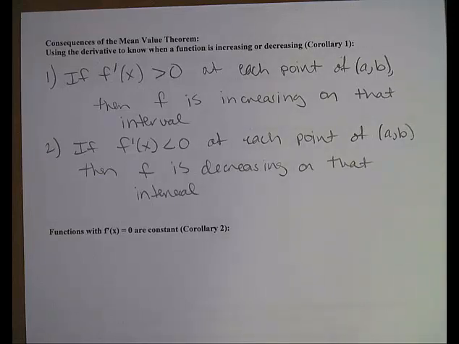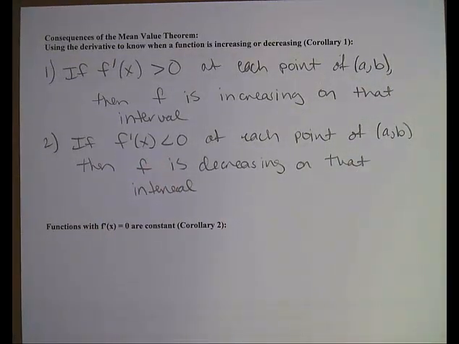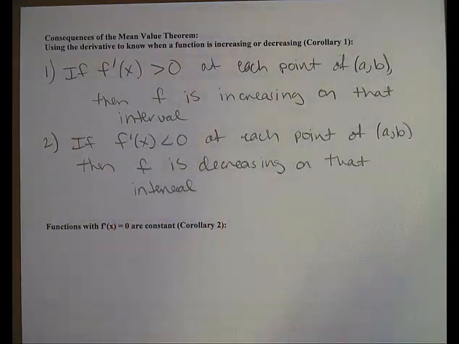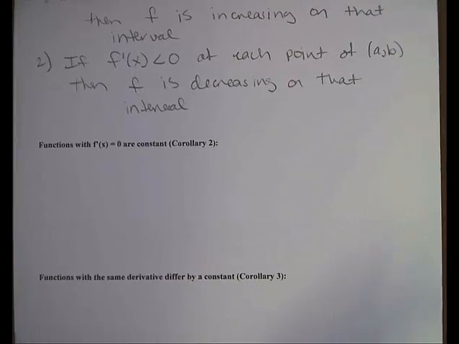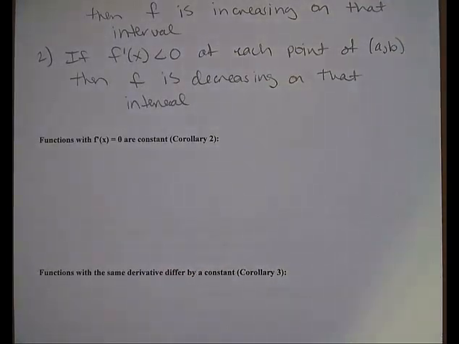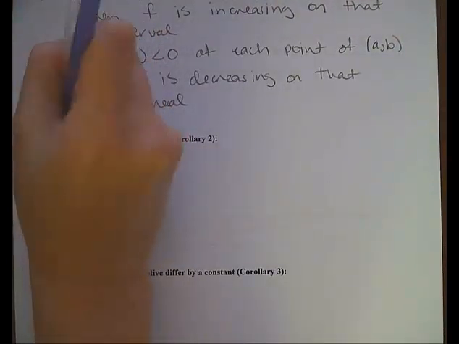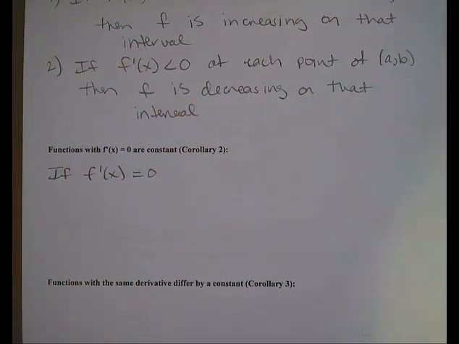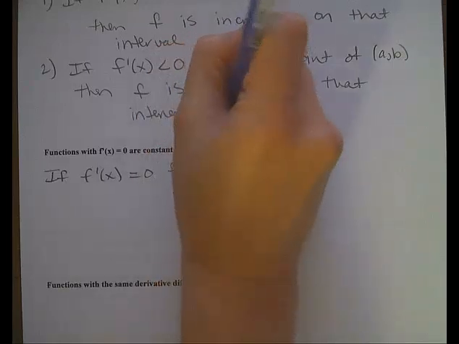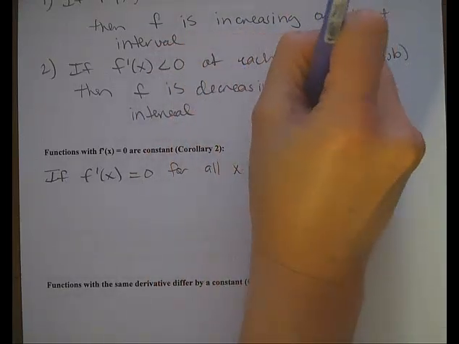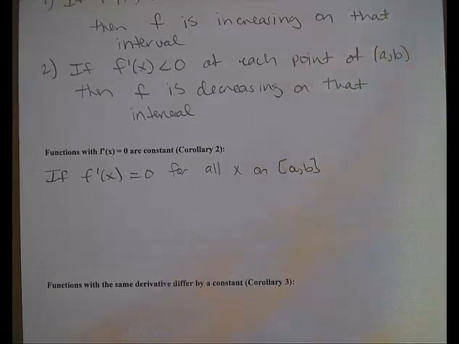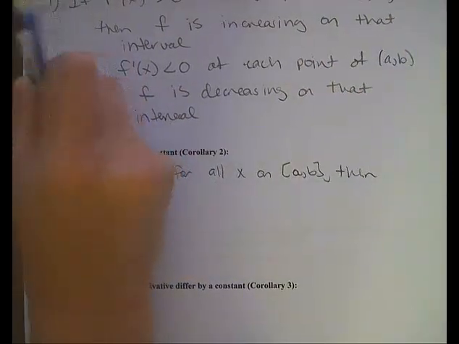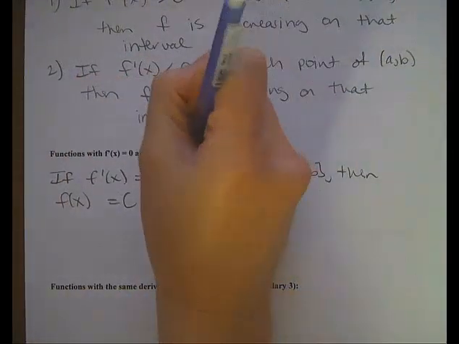Okay, now that's one consequence of the mean value theorem: using the sign of the derivative to predict the direction of the function. Another thing this tells us is that if f prime of x equals 0 for all x on an interval, then the original function must equal a constant.